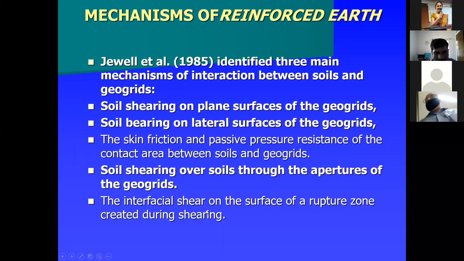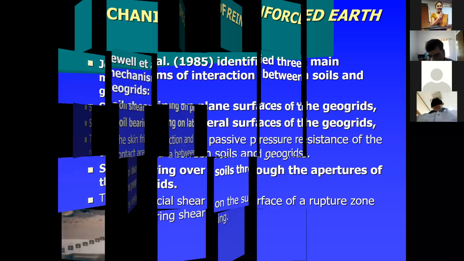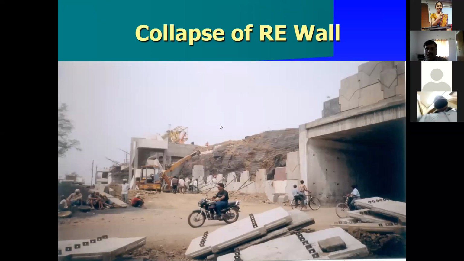The soil shearing is the interfacial shear on the surface of the rupture zone created during the shearing. See, this is the collapse of the reinforced earth walls. This collapse is due to the design not being proper, and also the material used here is not properly compacted. And also the geogrids used here are not properly placed. That's one reason for the collapse of a reinforced earth wall.